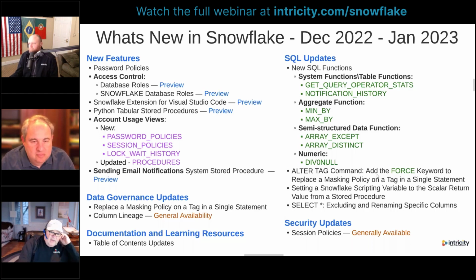Alter tag command with the force keyword, which we had talked about in the data governance updates. Setting the Snowflake scripting variables to the scalar return value from a stored procedure. So some cool stuff there.